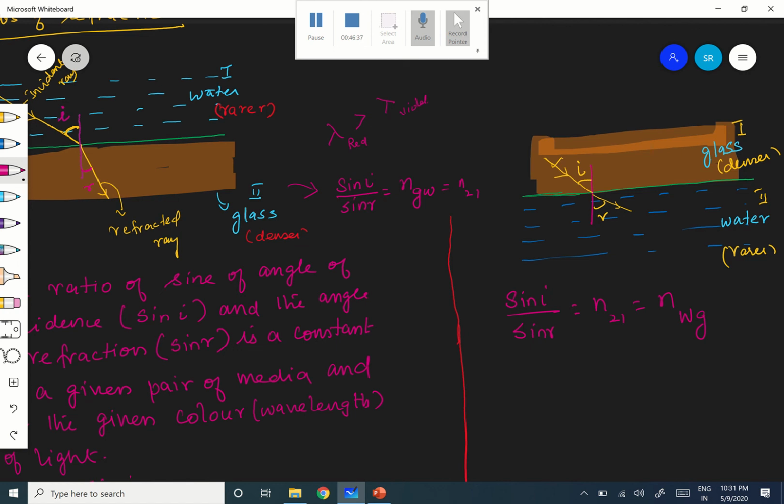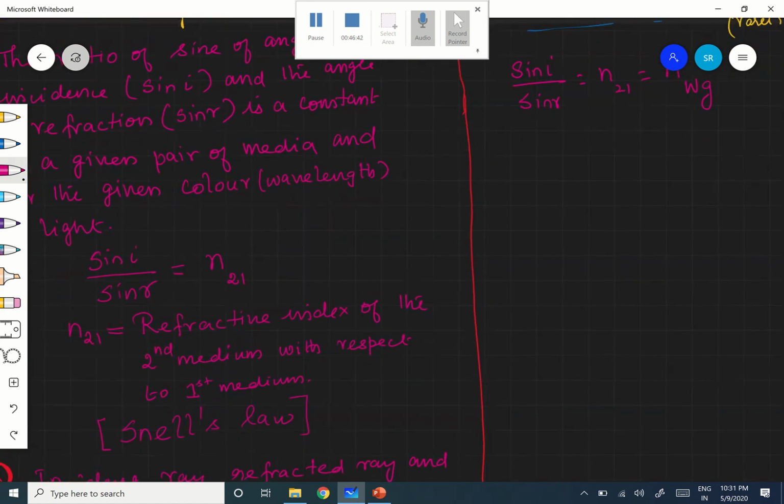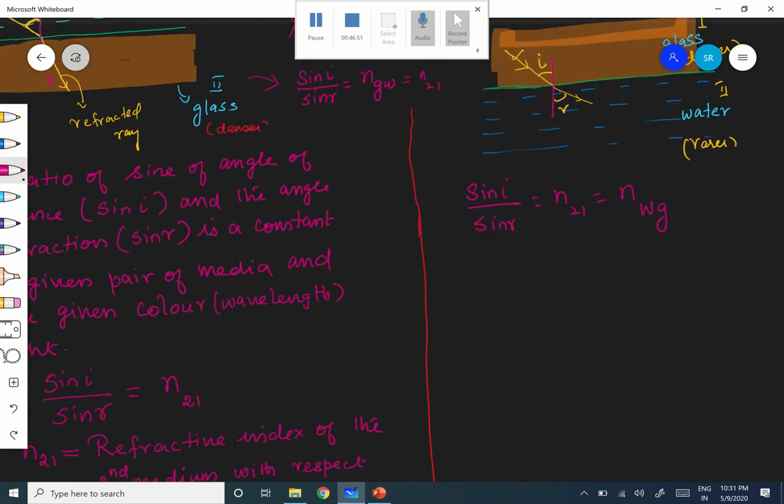So this is n_gw, the refractive index of water with respect to glass.